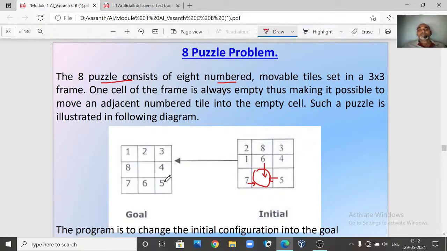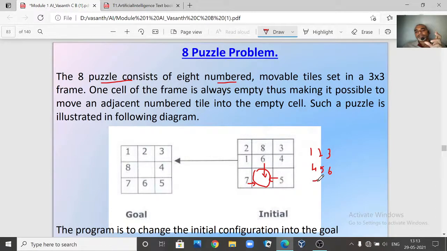Now what the solution says is that you have to arrange these tiles, that means the numbers written on these tiles, in some format, right? Suppose this is our initial configuration, you can say that my goal is to arrange the tiles in this form: 1 2 3 4 5 6 like this, 7 8.